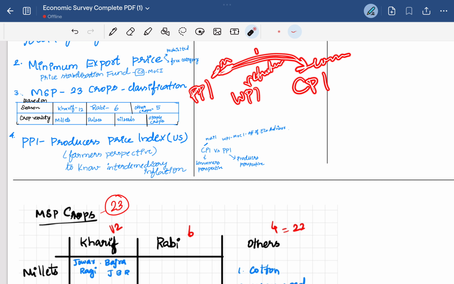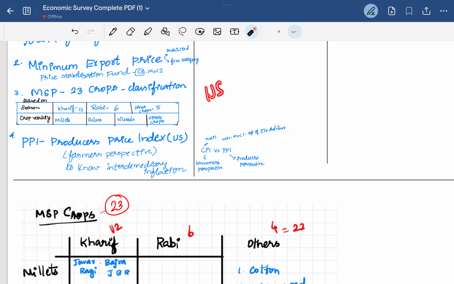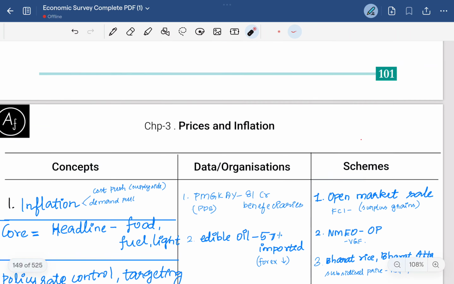It's basically to control intermediary inflation or hoarding of goods through illegal means. To curb this, the producer price index is widely used. In the US, it is used widely in place of WPI. In India, it's also sometimes measured, but not widely used.